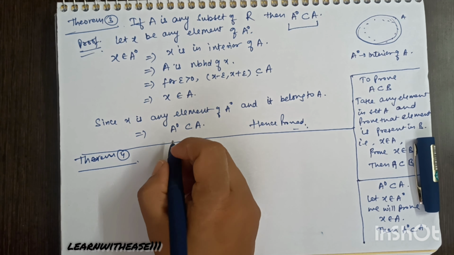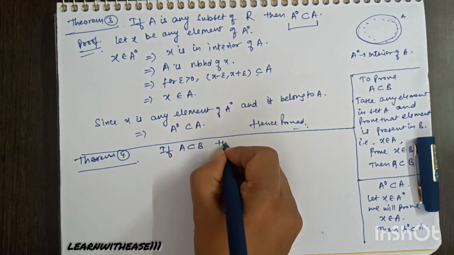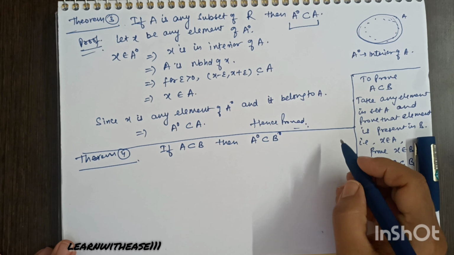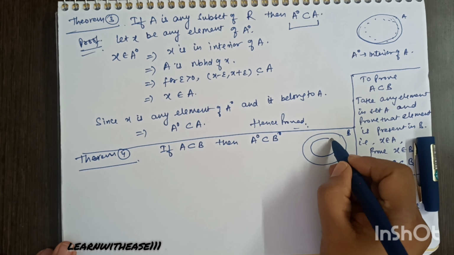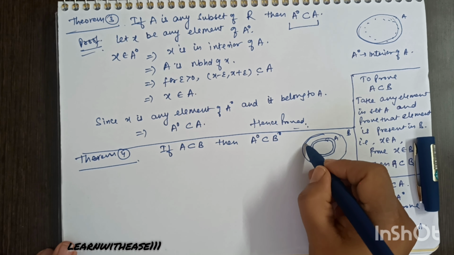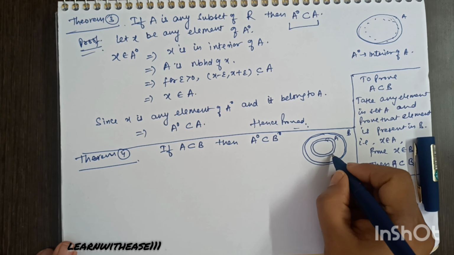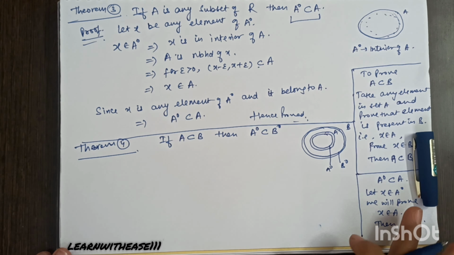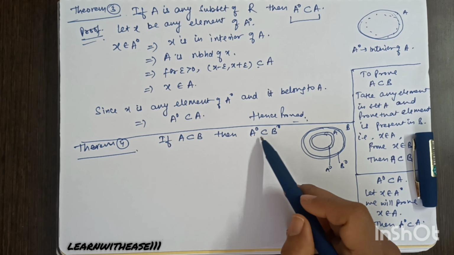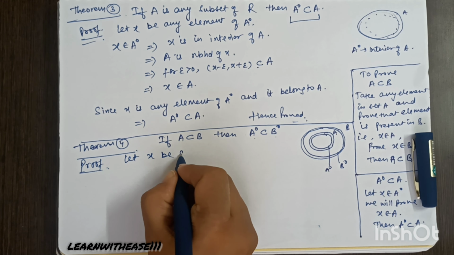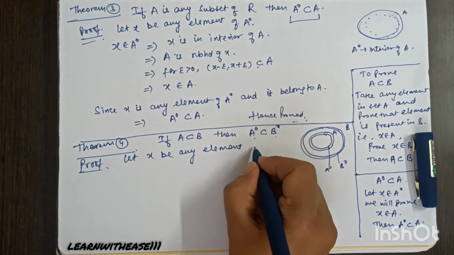Next result. If A is a subset of B, then A naught is a subset of B naught. That is also trivial. Suppose A is contained in B in this figure. A naught will lie inside A, B naught will be inside B, a little away from the boundary. So it's very visible A naught will be contained in B naught. Now let's see how we write it. Take any element of A naught, prove that element is in B naught. Let X belong to A naught, X be any element of A naught.